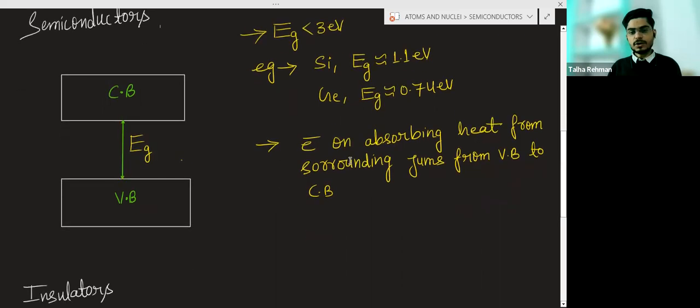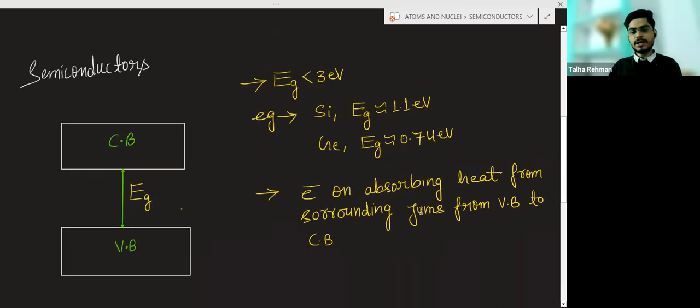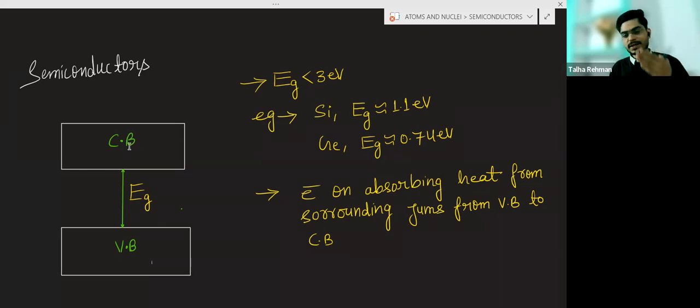Electron on absorbing heat from the surrounding jumps from valence band to the conduction band. At room temperature, the electron present in the valence band will get the energy and jump to the conduction band. And when the electron is in conduction band, it will be free, means responsible for the electrical conductivity.